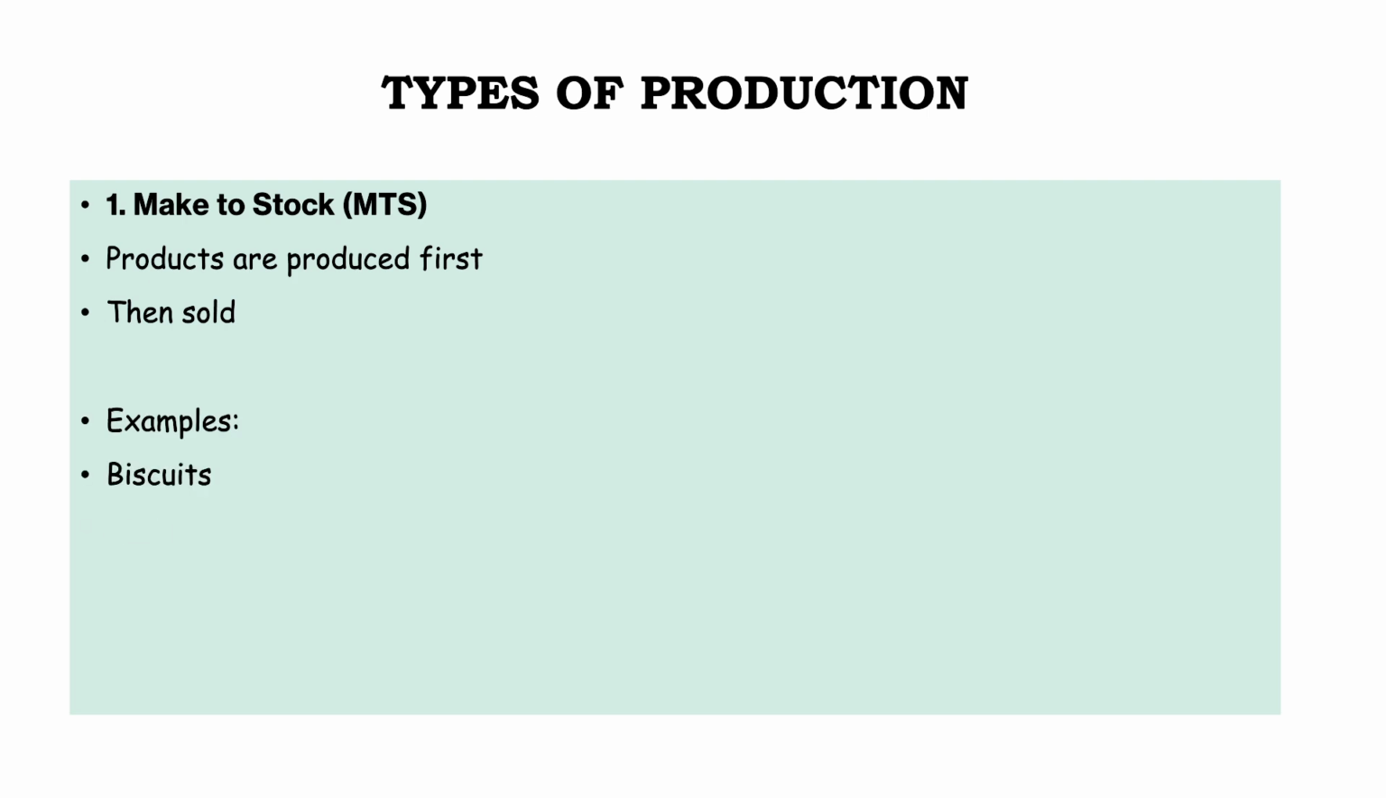For example, see biscuits, soap, cold drink. So it is used when demand is predictable. These demands are predictable. We know that people need this. And as per their need, whenever they want, they will go and get it from the shop. But these are all predictable. We know that this is going to be sold. That's why these products are produced first and then sold.